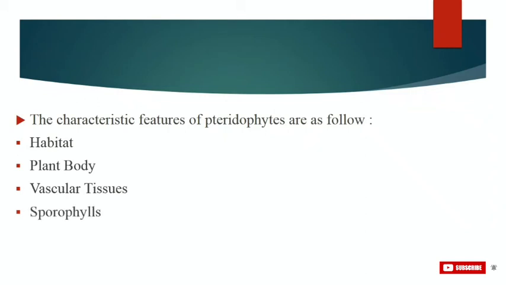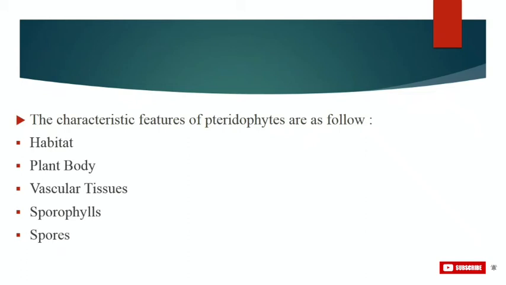Now, the sporophylls. Sporophytes bear sporangia that are subtended by leaf-like appendages called sporophylls. In some cases, sporophylls may form distinct compact structures called strobili or cones, and it can be seen in Selaginella species. The sporangia produce spores by meiosis in spore mother cells.